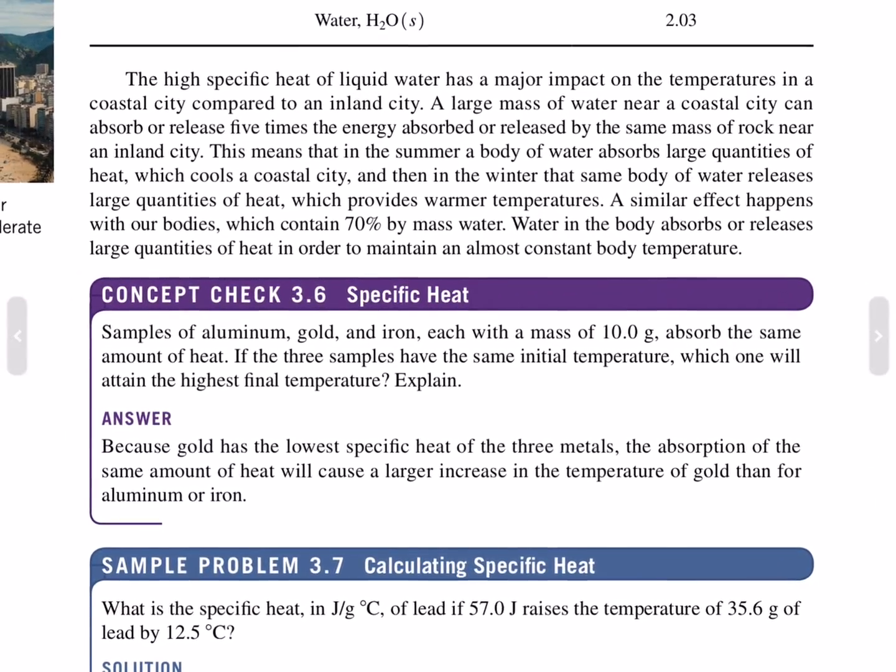The high specific heat of liquid water has a major impact on the temperatures in a coastal city compared to an inland city. A large mass of water near a coastal city can absorb or release 5 times the energy absorbed or released in the same mass of rock near an inland city. This means that in the summer, a body of water absorbs large quantities of heat, which cools a coastal city, and in the winter, the same body of water releases large quantities of heat, which provides warmer temperatures.